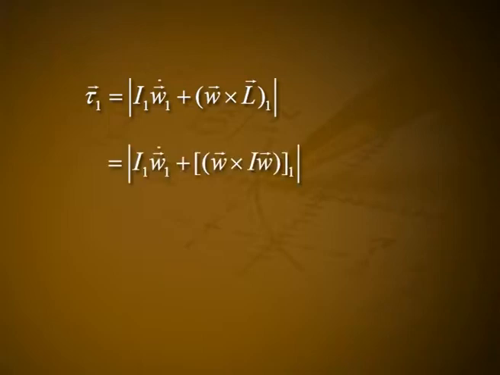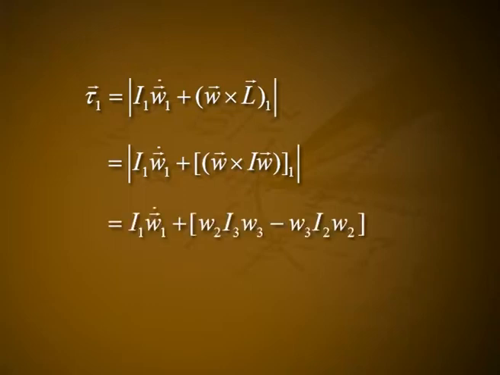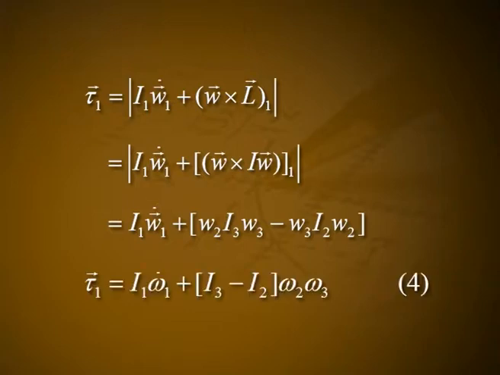For rotation around one axis of symmetry, vector tau1 is equal to modulus of I1 into vector W1 dot plus vector W cross vector L1, which is equal to I1 into vector W1 dot plus vector W cross I into vector W1, which is equal to I1 into vector W1 dot plus W2 into I3 into W3 minus W3 into I2 into W2. Vector tau1 is equal to I1 into W1 dot plus I3 minus I2 into W2 into W3. Let it be equation number 4.